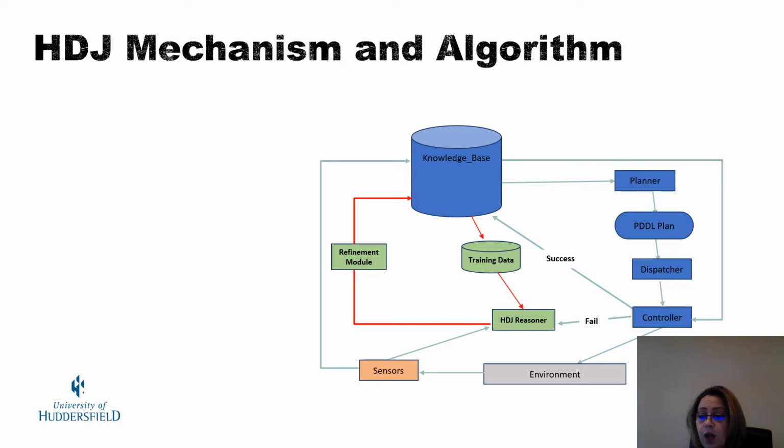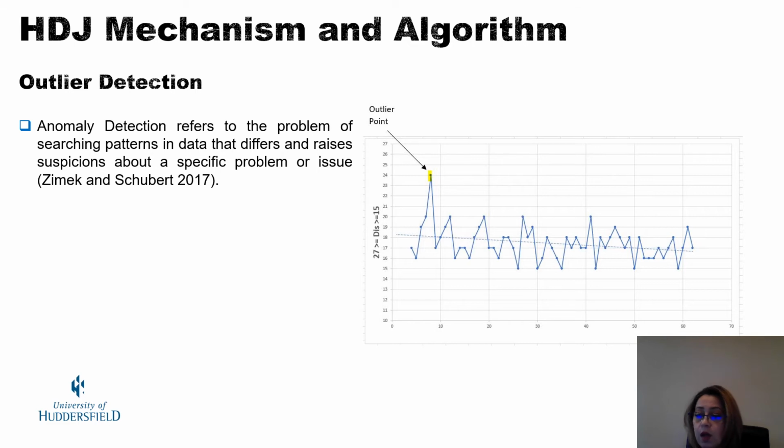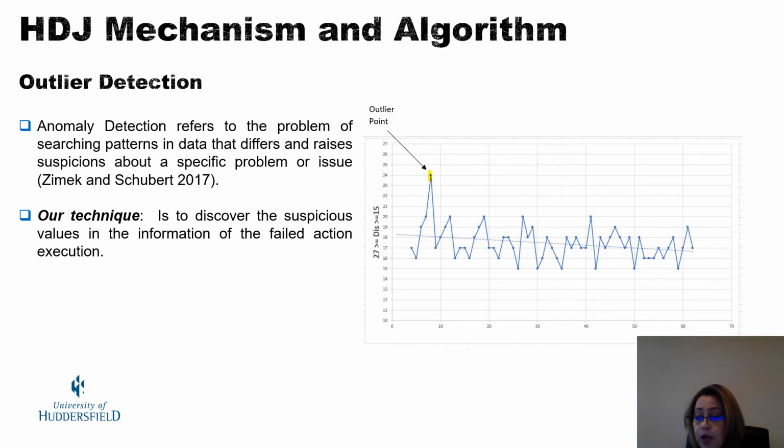In this section, I present the outlier detection approach, our data collection process, and the description of our novel algorithm, the discrimination process algorithm. Anomaly detection refers to the problem of searching for patterns in data that differ and raise suspicions about a specific problem or issue. We suppose that examining the differences between the information related to the failed action and its previous successful execution can lead to finding out the cause of that failure.